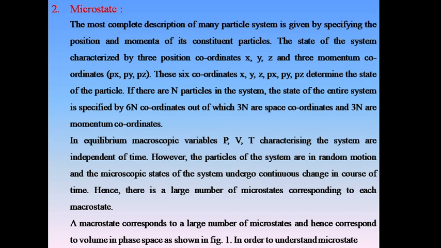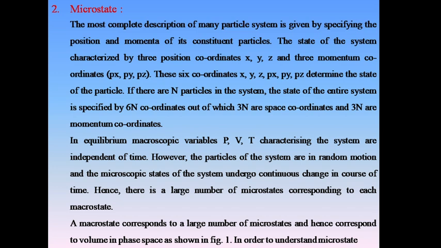In equilibrium, macrostate variables P, V and T characterizing the system are independent of time. However, the particles of the system are in random motion, and the microscopic states of the system undergo continuous change in course of time.